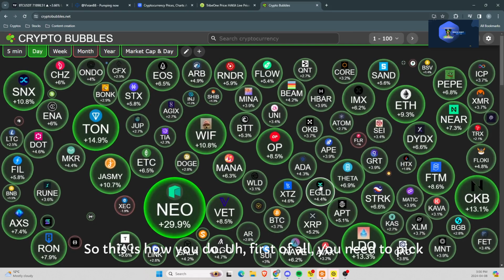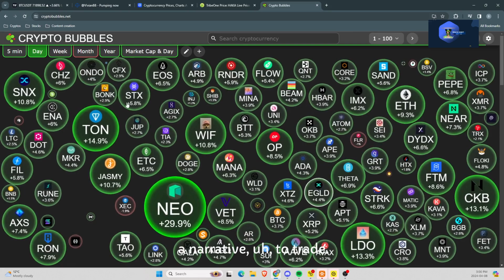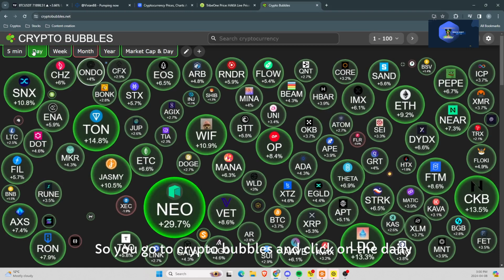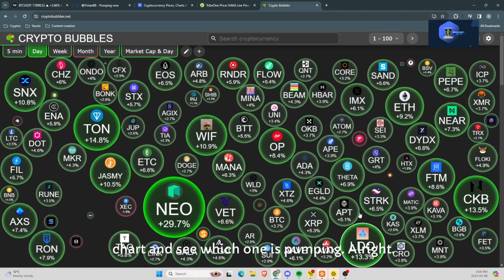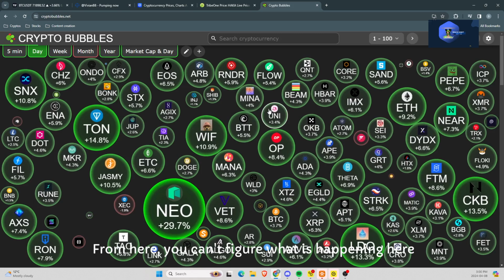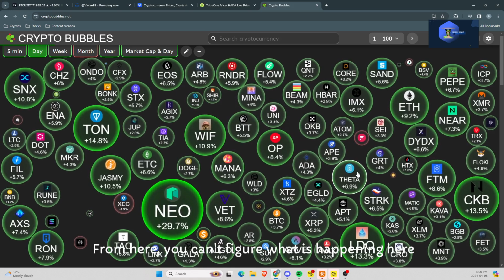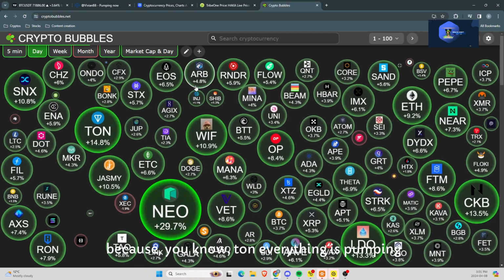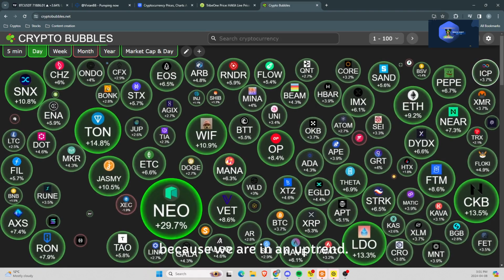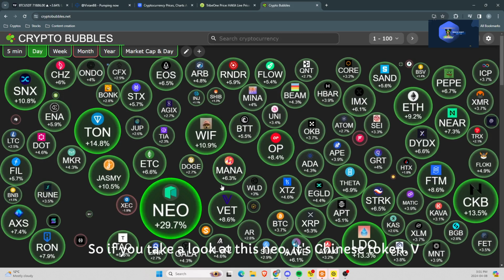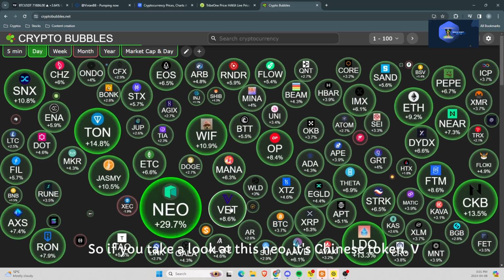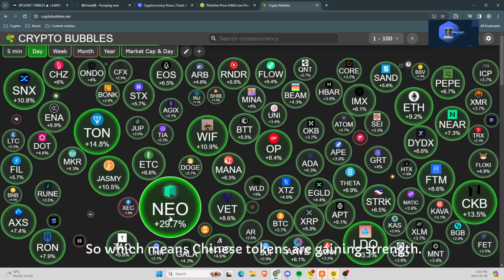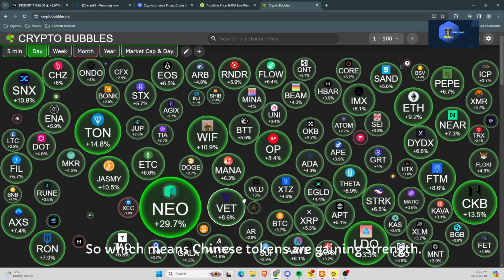First of all, you need to pick a narrative to trade. So you go to Crypto Bubbles and click on the daily chart and see which one is pumping. From here, you can't figure what is happening because everything is pumping, because we are in an uptrend. So if you take a look at this, NEO is the Chinese token, VeChain is a Chinese token, which means Chinese tokens are gaining strength.